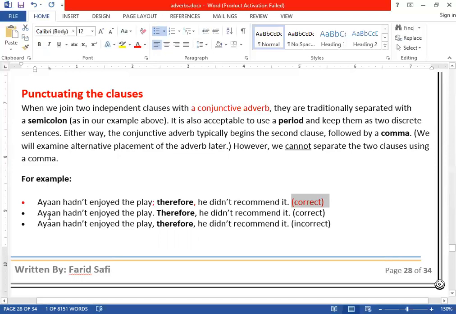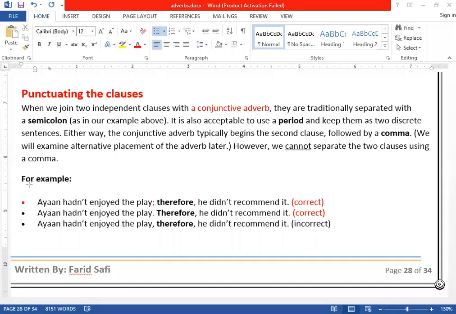Number two, Ayan hadn't enjoyed the play. And can you see here, I have put a full stop. I didn't put a semicolon, clear? I put a full stop and then I started another sentence. Therefore, he didn't recommend it to his friend. Now, again, this is correct. This one is again correct. There are two ways, clear? These are the two ways that you can have the sentence.